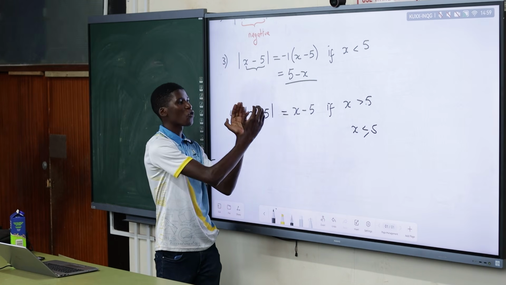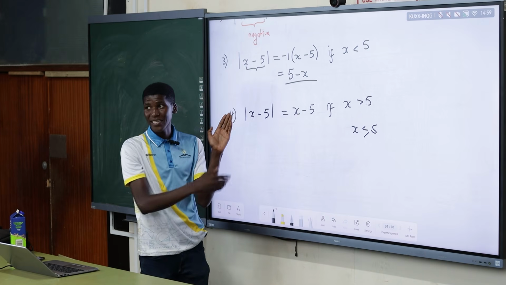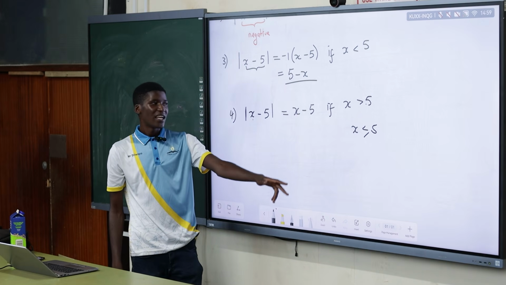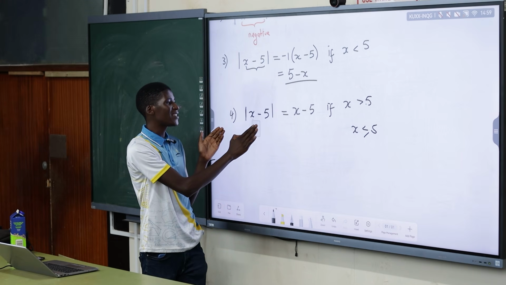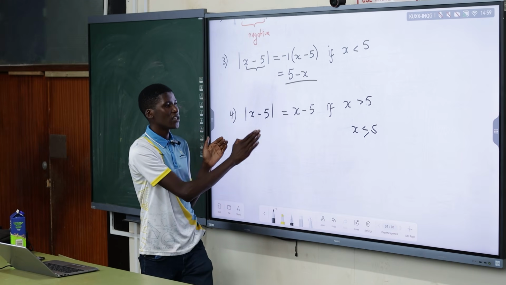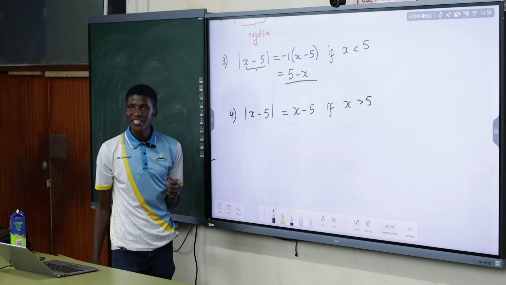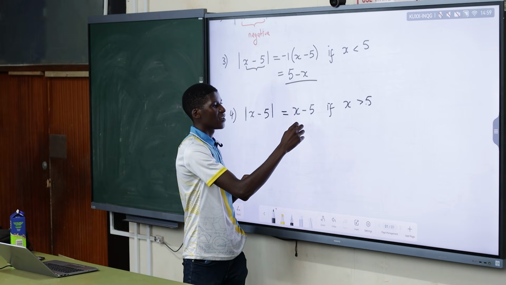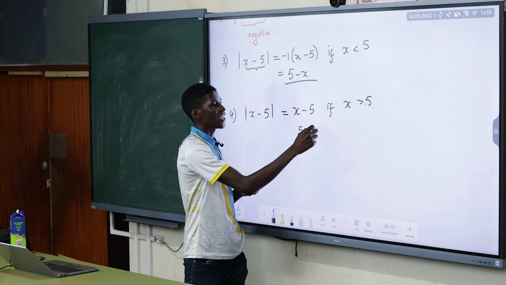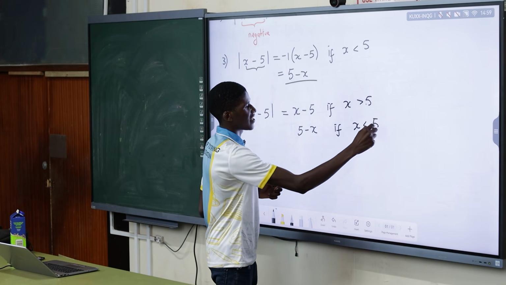So it comes out as it is. Remember, it comes out as it is when it is what? Positive inside. And then when it is negative, since here they didn't give us any condition, it means there is another condition. What would be the second condition? 5 minus x. If what? If x is less than 5.